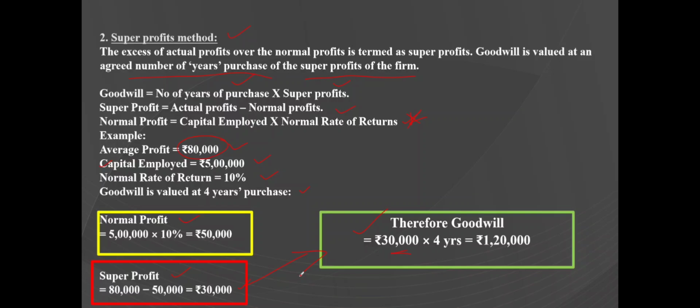The third method is called capitalization method. Under capitalization method, again, we have two methods to be followed to calculate the goodwill of the firm. The first method is capitalization of average profits.